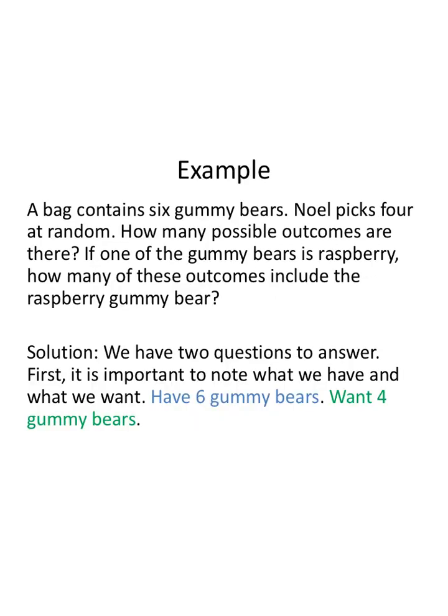A bag contains 6 gummy bears. Noel picks 4 at random. How many possible outcomes are there? If one of the gummy bears is raspberry, how many of these outcomes include the raspberry gummy bear? We're going to take this in a few steps. First, it's important to notice what we have and what we want. We have 6 gummy bears in our bag. We want 4 at random. So we have 6, we want 4.